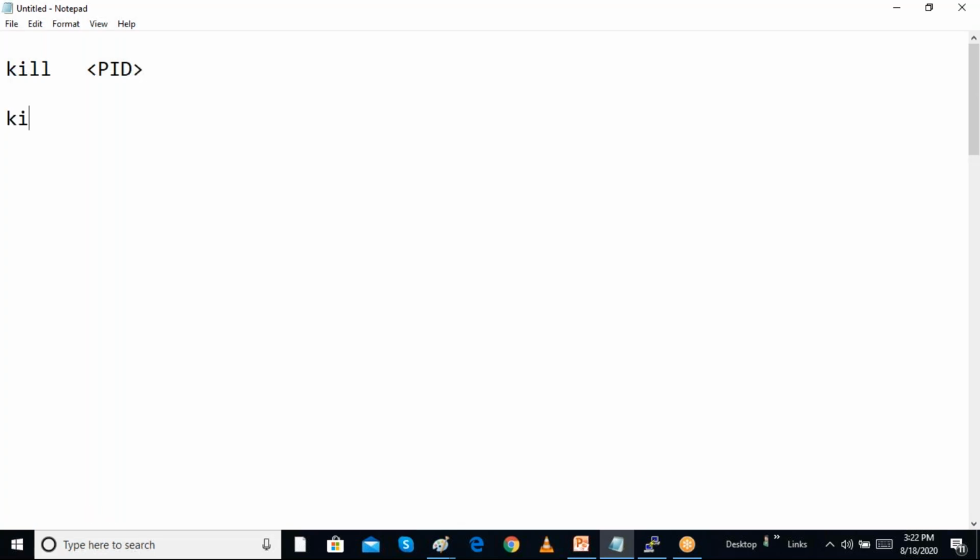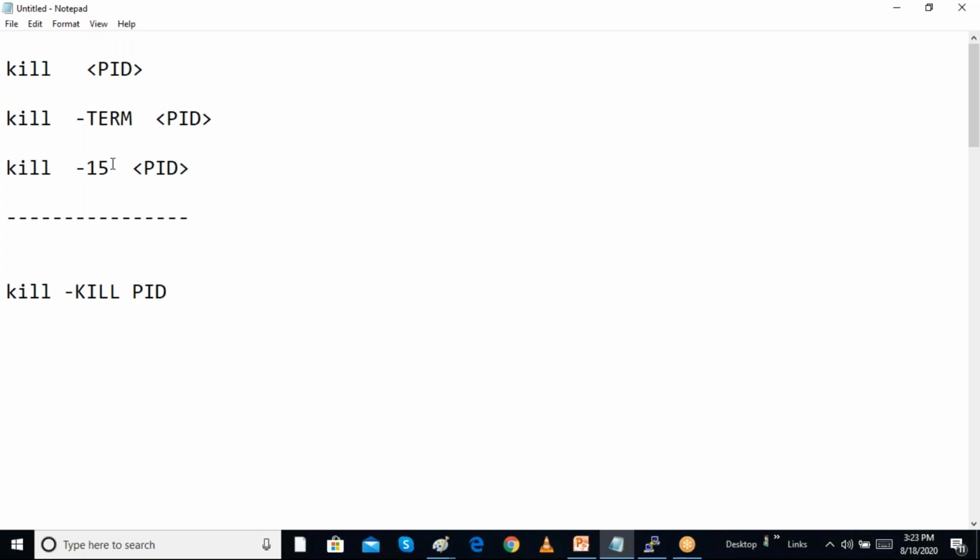We can also give a number: this is equal to kill hyphen 15 process ID, which is also a standard, graceful way of stopping.